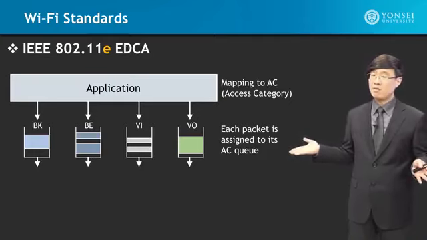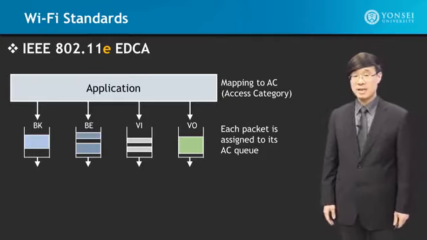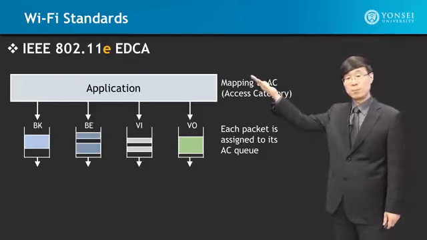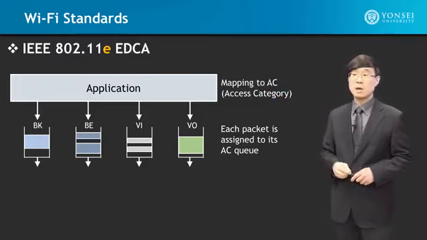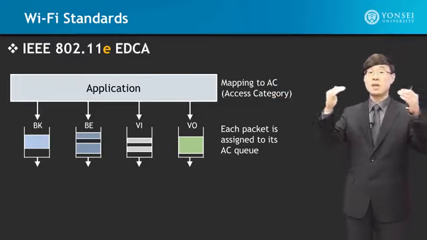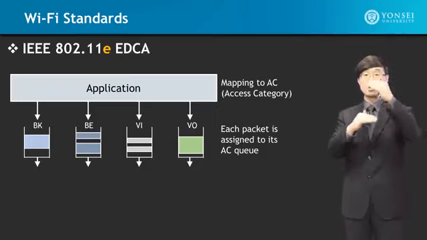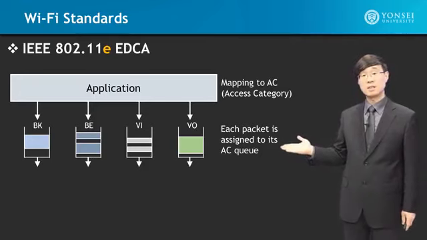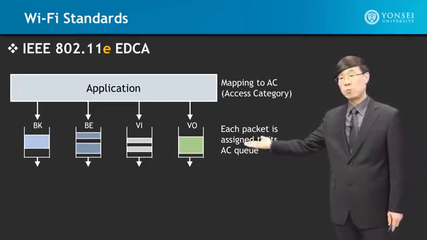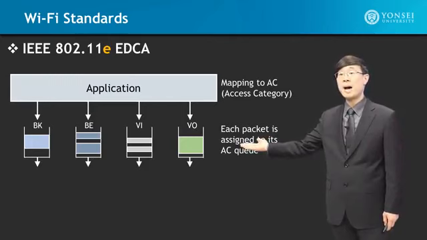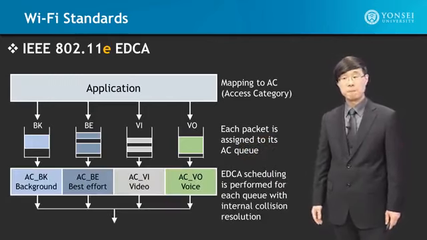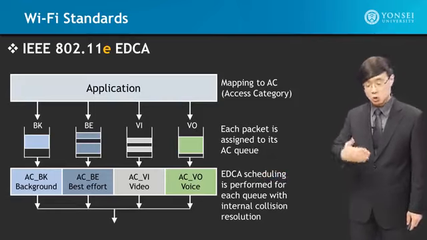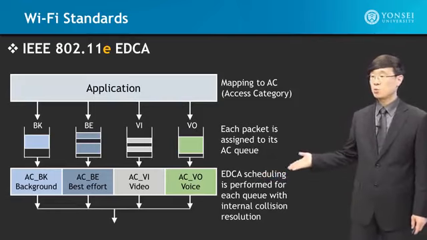So what did we have before we had these access categories? What did we use before we had 11E? Well, in the former cases, there was just one queue, and everything got into that queue, and it was first come, first serve. Whoever first went in would be sent out first. Here, we're differentiating this, such that if you're in a higher priority queue, you will be sent out first by the scheduler beneath here. They will look at what's in what queue, and if you're in a high priority queue, you will be sent out first. And that is what we're doing here.